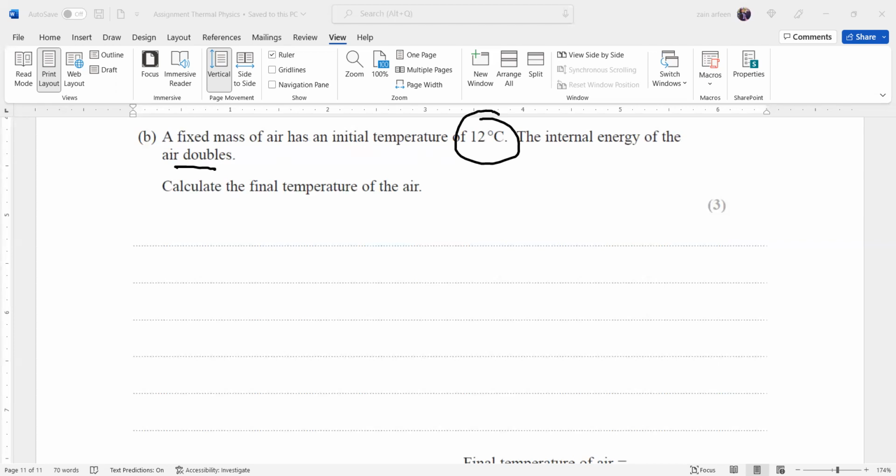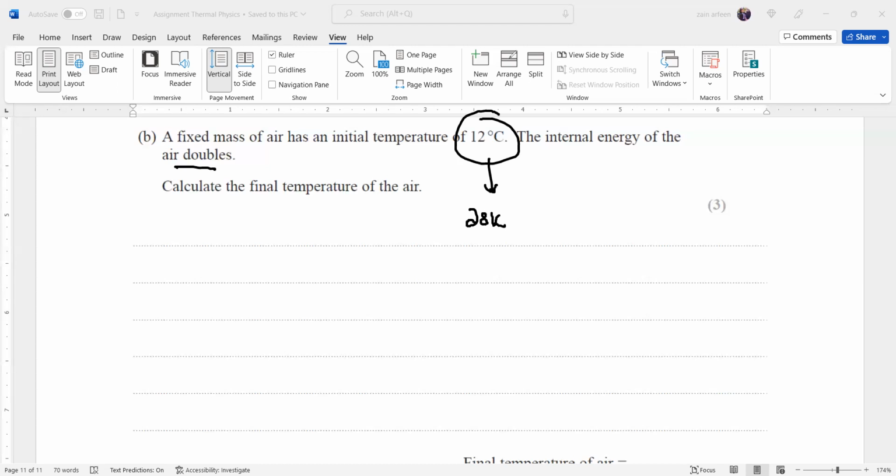So first, we'll convert this into Kelvin. 273 plus 12, so it will be 285. If the internal energy doubles, it is because the kinetic energy also increases. If the kinetic energy becomes double, the internal energy will also be double.